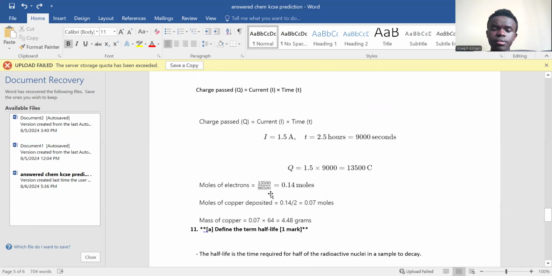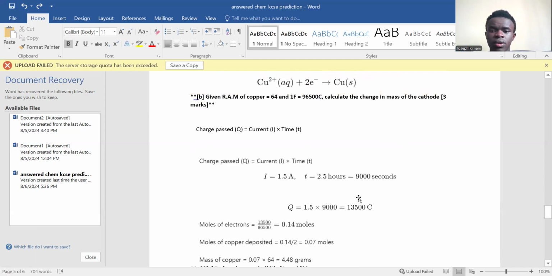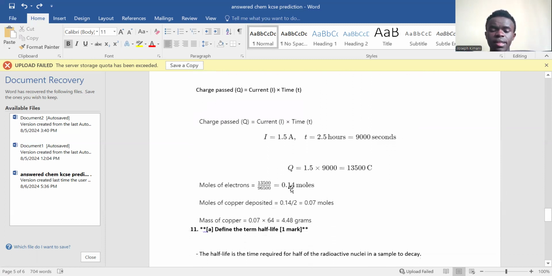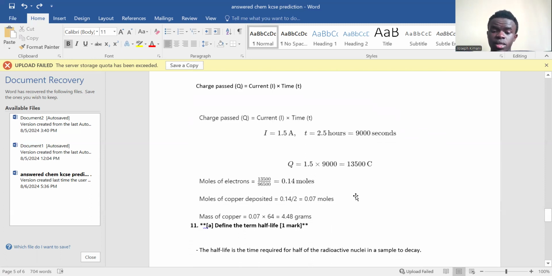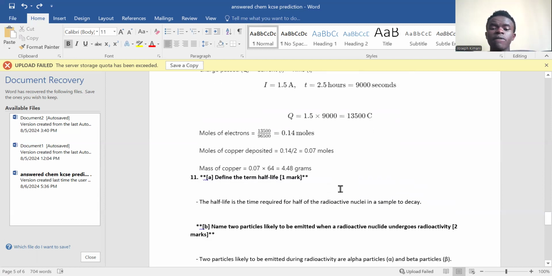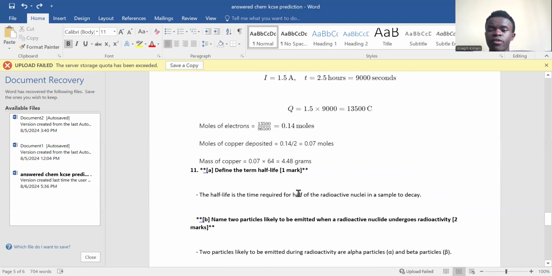It will be 13,500 coulombs, this is the charge passed, all over the original one here, we have 96,500 coulombs. 13,500 divided by 96,500 will give 0.14 moles. Now, if you want the moles of copper deposited, this 0.14 we divide by 2 gives you 0.07 moles. And now, for the mass of copper, remember, you have to multiply the moles times molar mass.